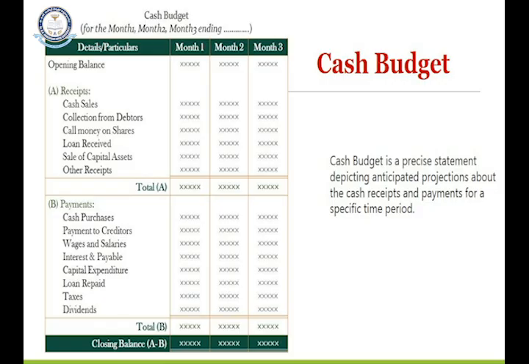A company will have different types of cash receipts and they have to make payments also in cash. Cash in the sense both hard cash as well as bank adjustments. So most of the transactions happen through the bank. So when you have receipts and payments in the form of cash, then you prepare a precise statement for a particular period which is called a cash budget. So cash budget is a statement depicting projections related to cash receipts and cash payments for a specific